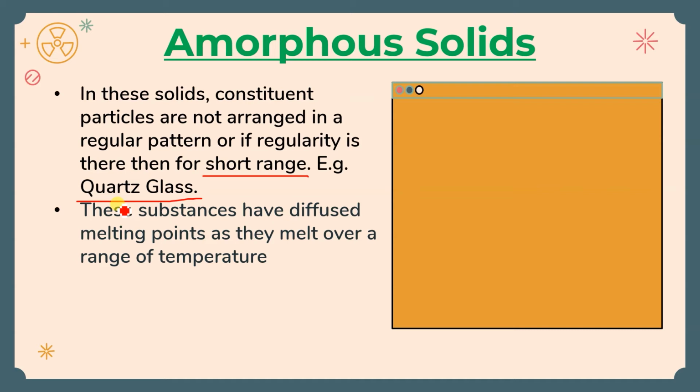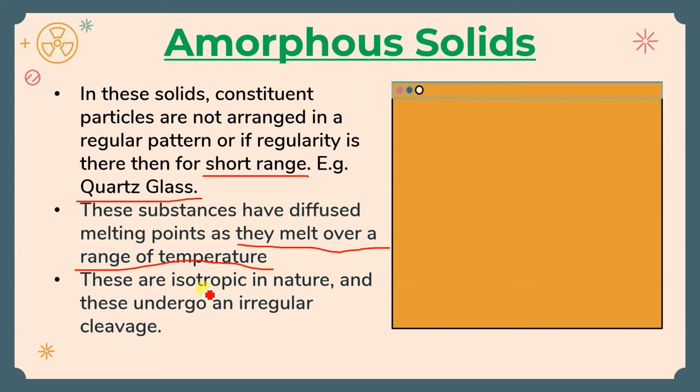Somewhere there is a smaller bond length, so it will need more energy. Somewhere it is a long bond length, so it will need less energy and it will start melting. So due to this, they melt over a range of temperature. Hope it is clear. Why? Because they do not have a fixed pattern, they don't have a regular arrangement, that's why.